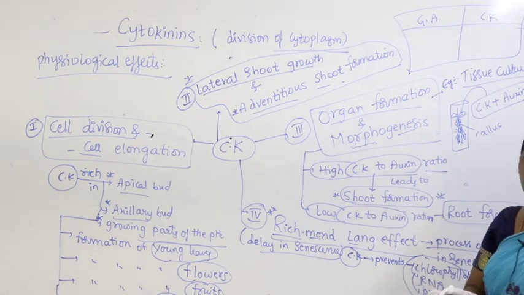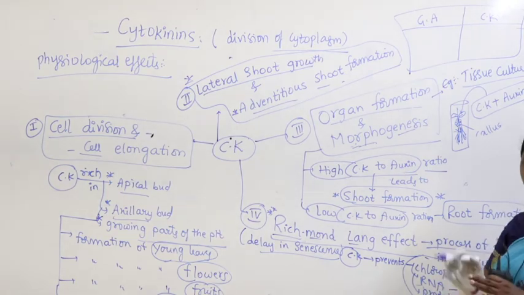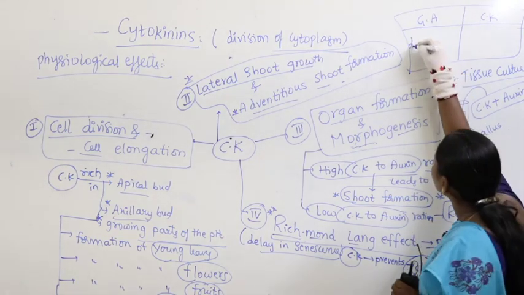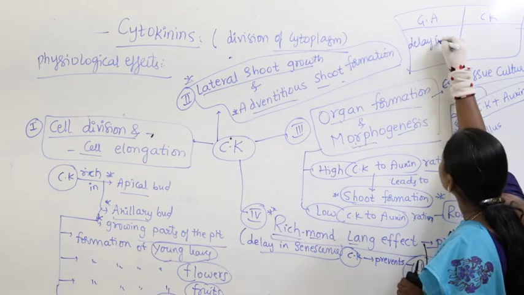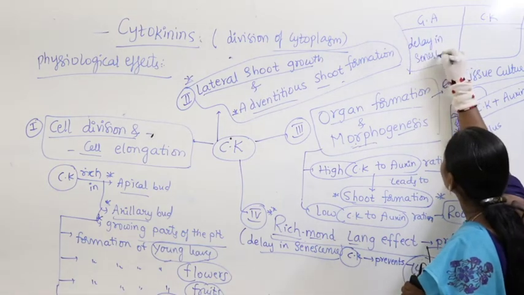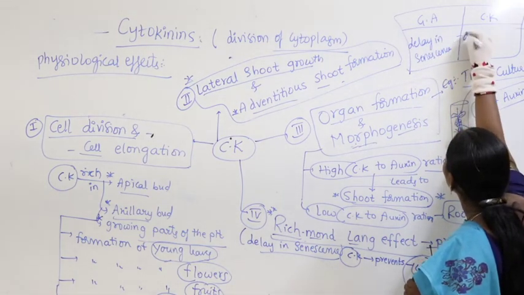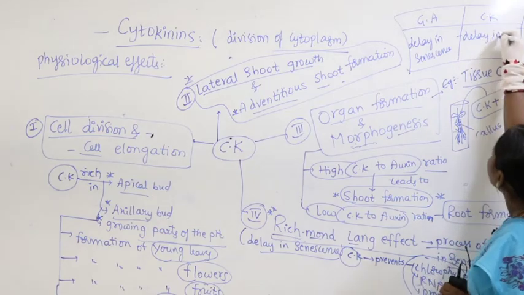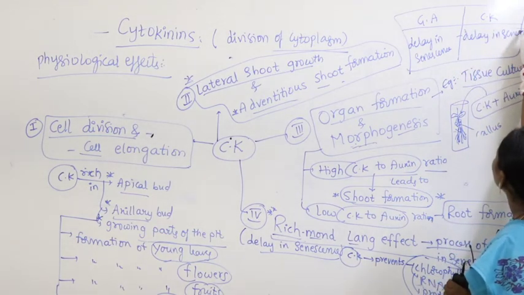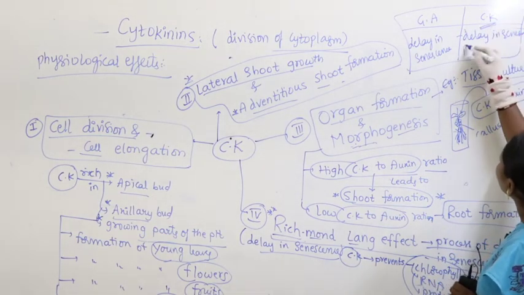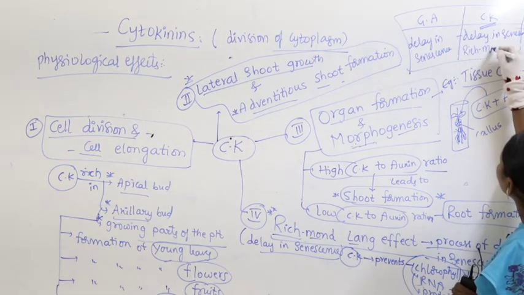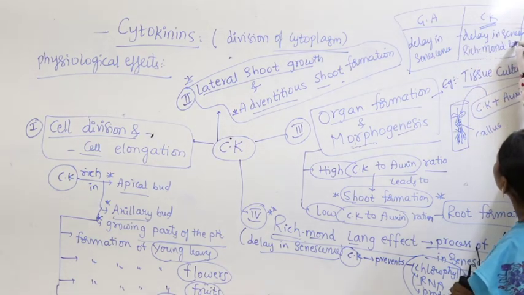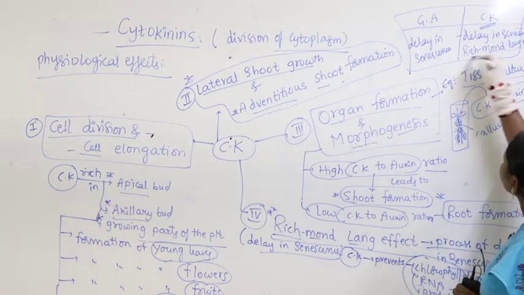What are the common points for gibberellic acid and cytokinin? Similarities. This also causes delay in senescence. Cytokinin also causes delay in senescence, but cytokinin was identified by scientist Richmond, so it's called the Richmond-Lang effect.